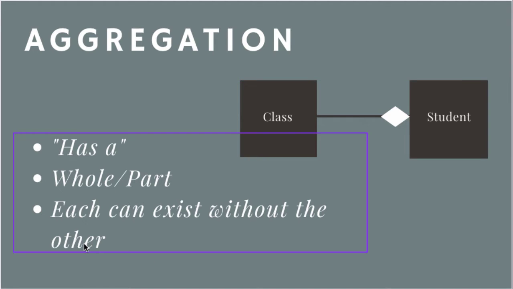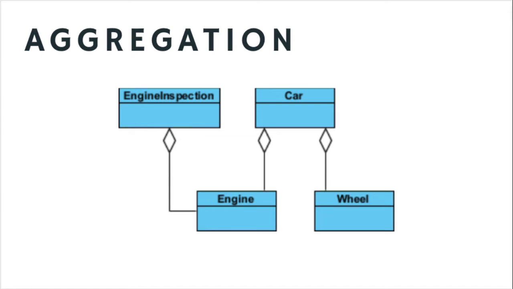And in this example, we have a whole-part relationship where the student is the whole and the class is the part. You could think of this the other way as well. A class has a student, and I could have multiple students, and the class is the whole and the student is the part. It just depends on how you want to think about it. Another example might be a car that has an engine and has a wheel. So you can see how we use that "has a" verbiage in order to describe an aggregation relationship.